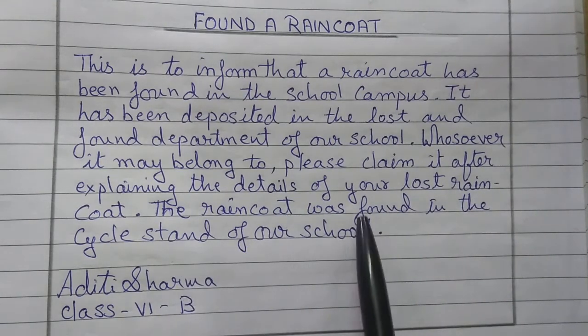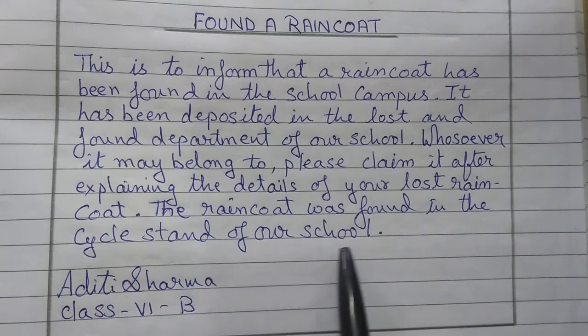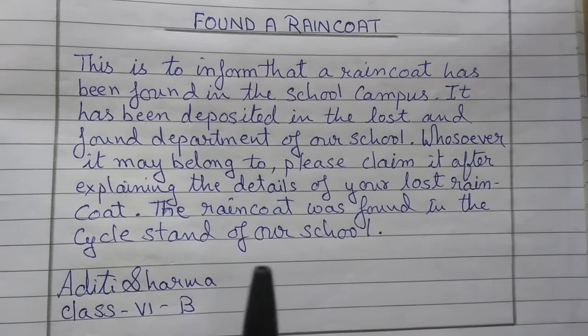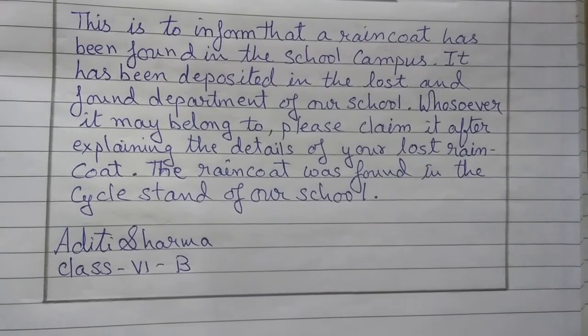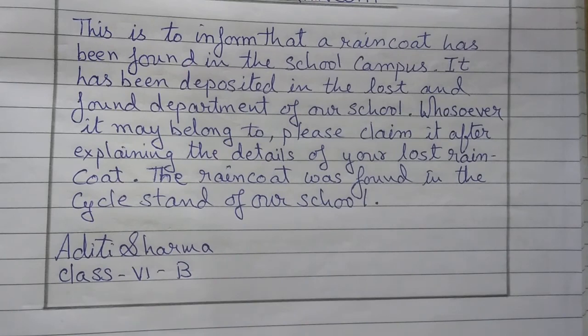Okay, the raincoat was found in the cycle stand of our school. Okay, now there is a hint that the raincoat has been found in the cycle stand of your school. Now there you can leave one line or you need not leave one line, but you should write the name. I have written Aditi Sharma, class 6B. This was written in the question which I had given you. Now see here, I have closed the box also with a pencil. Can you see? So the box should be closed. Now this is how you should write the found notice. Okay.